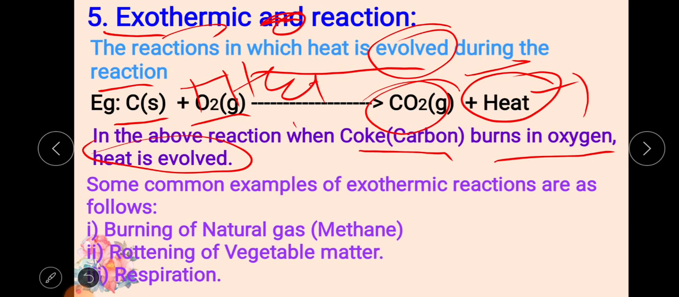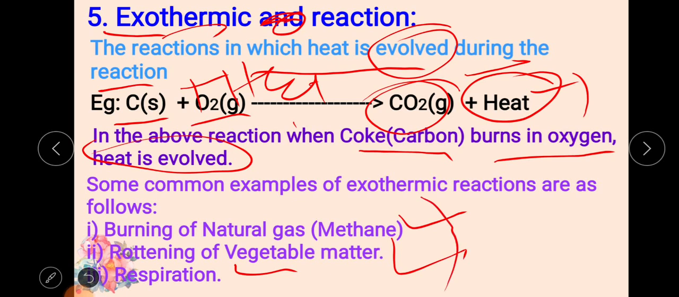Some common examples of exothermic reactions are as follows: the burning of natural gas, methane, rotting of vegetable matter, and respiration. These are all exothermic. I will tell you why these are all exothermic reactions. The first one is burning of natural gas, that is methane.